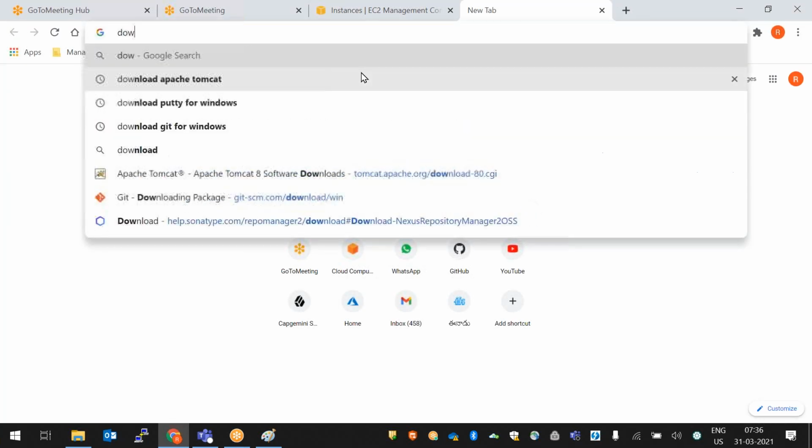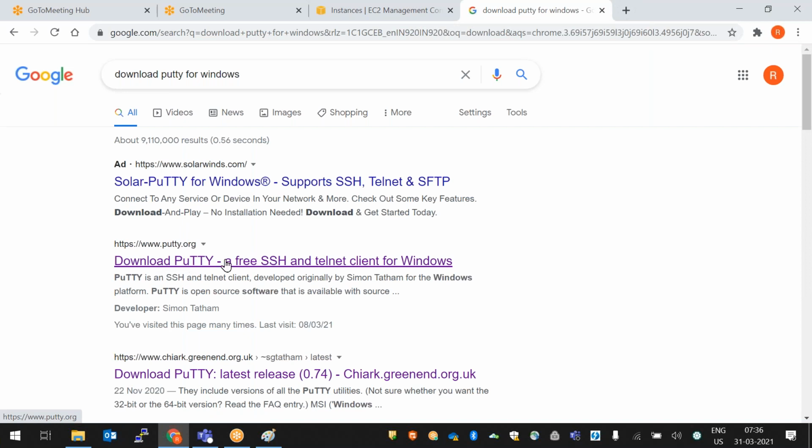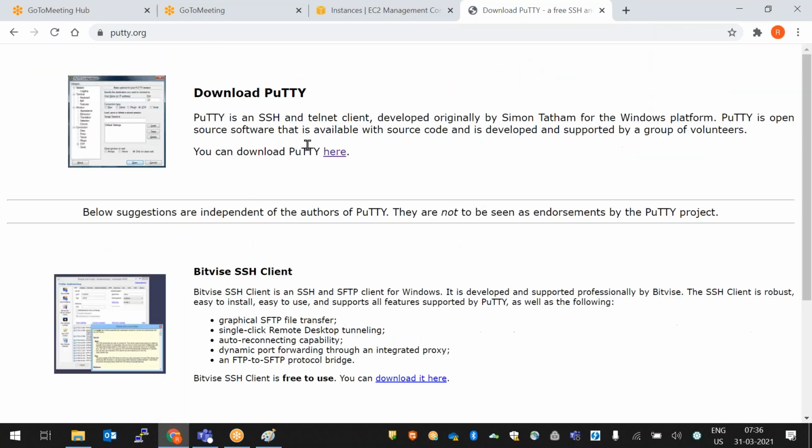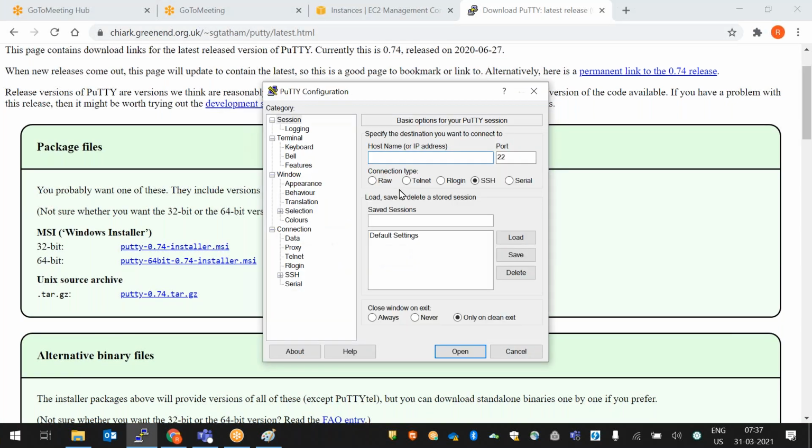Download PuTTY for Windows. Click on this. Select download PuTTY here. Click on the first URL. It will ask you whether 64-bit or 32-bit; accordingly, you can click on this. It will be downloaded. It is a small exe file. Once it is downloaded, open that file and click next, next, next. It will be installed. It is a small file. Once you install this, it will open like this.